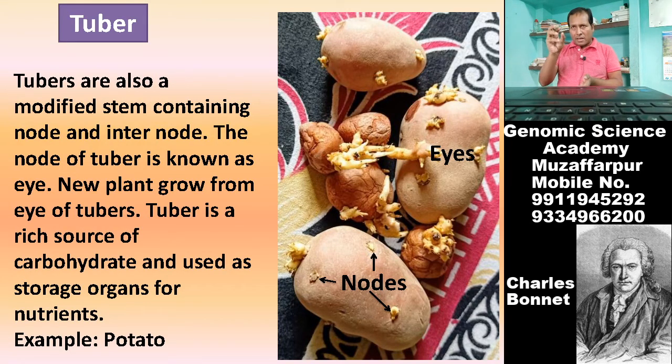The part of the eye is cut from the potato and propagated in soil. Then a new plant comes out if favorable climatic conditions are provided. So tuber is one of the most important examples of vegetative propagules and the example is potato.